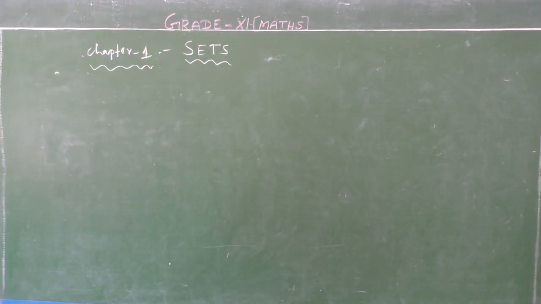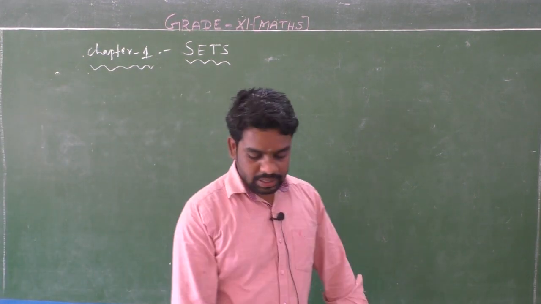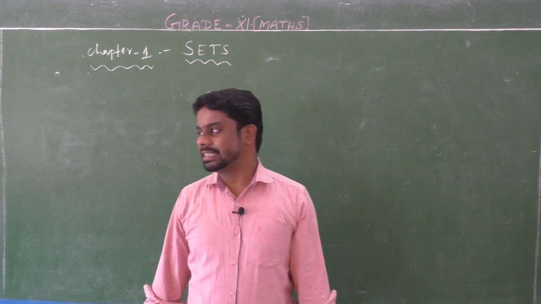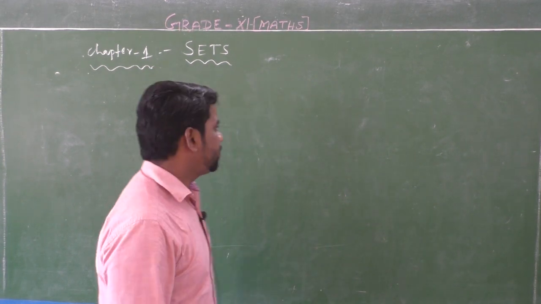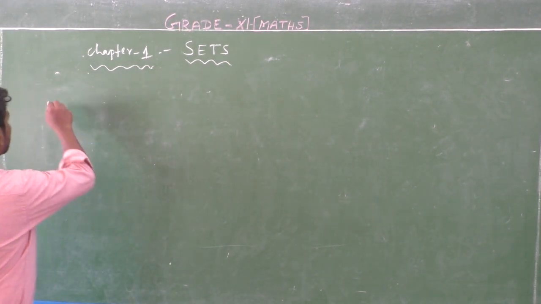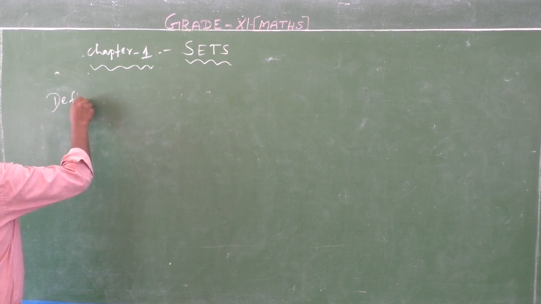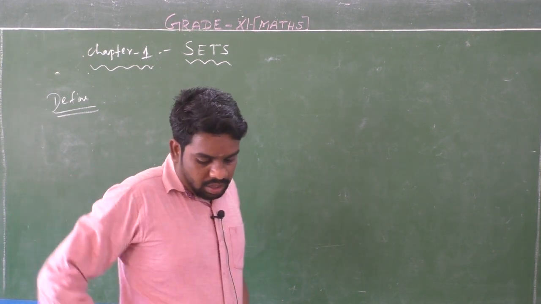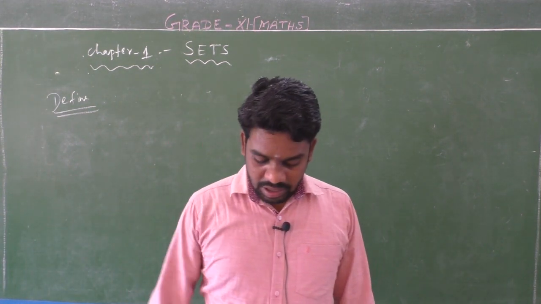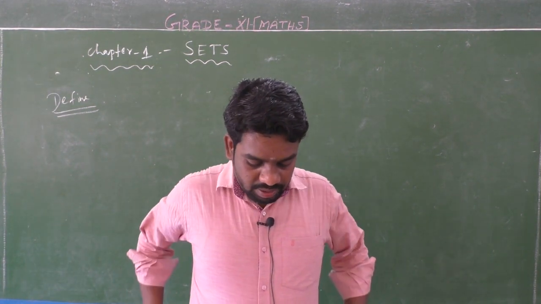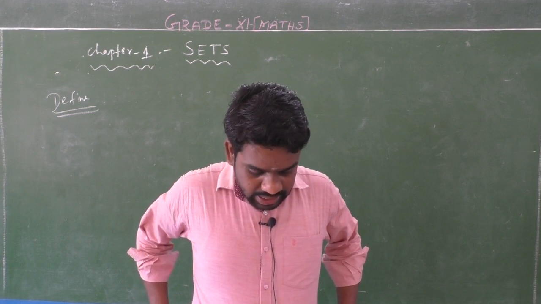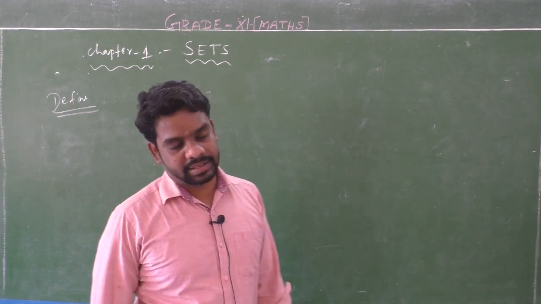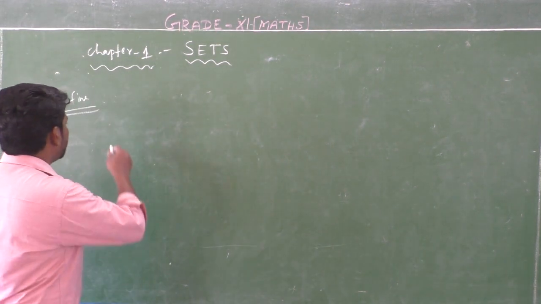Okay students, now we are going to the topic of sets. Definition of what is a set. A set is a well defined collection of objects.